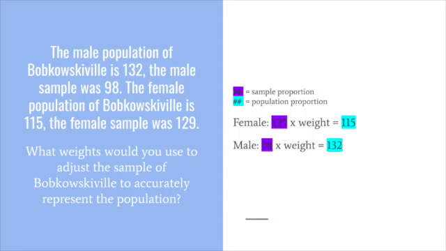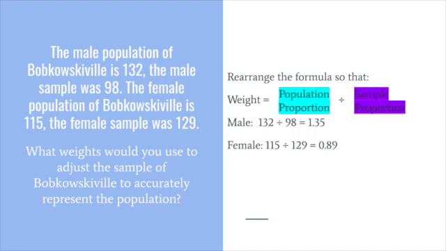So as you can see in these equations, the sample proportion number is highlighted in purple and the population proportion number is highlighted in blue. You take the sample proportion times the weight to find out the actual population. So in order to find out the weight from the information that we have from this example, you would rearrange the formula so that weight equals population proportion divided by sample proportion.